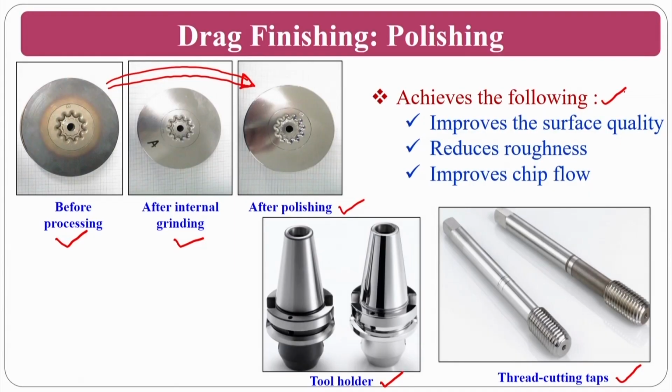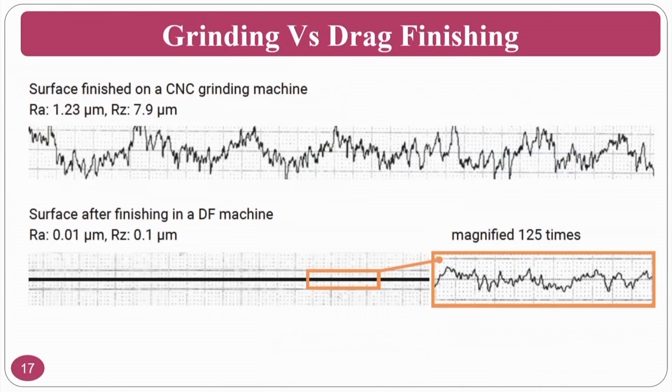This can achieve the following: it improves the surface quality, at the same time reduces the roughness, and improves the chip flow also. That means, as I said, if the chip flow is increased, then the material removal per unit time will increase. That means your production rates are increased, so that you can be competitive in the market.